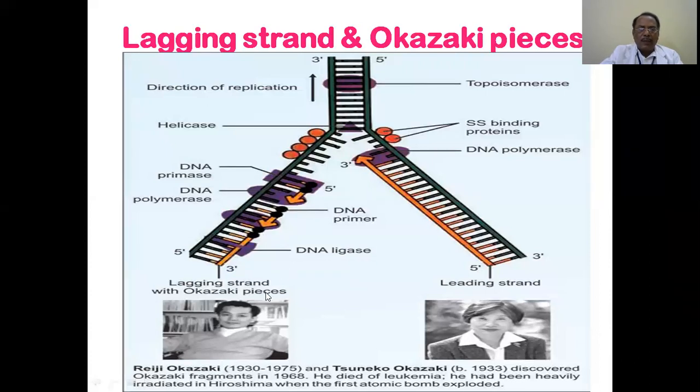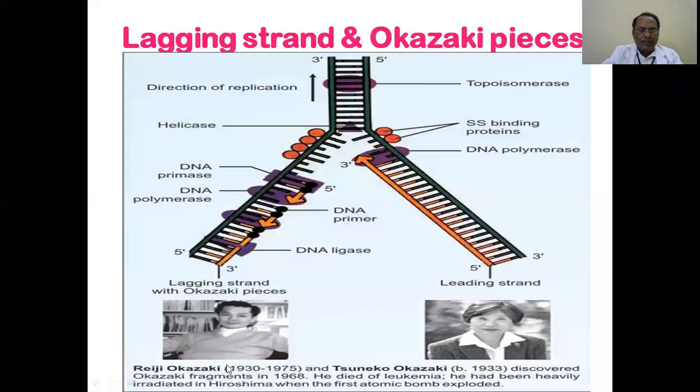But it was the couple Reiji Okazaki and Tsuneko Okazaki. Both of them made a contribution: that there is one strand where the DNA synthesis is not continuous, but discontinuous in small pieces. And hence, in their name, the synthesis on the lagging strand is in Okazaki pieces. Okazaki pieces. This is the short note to remember.